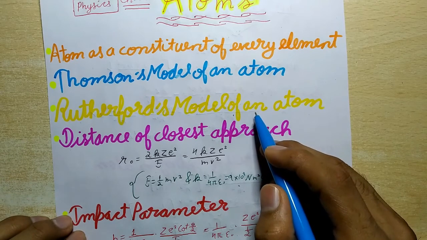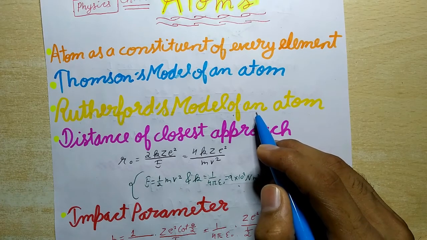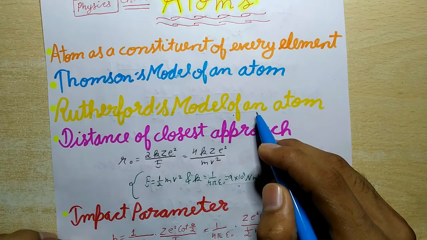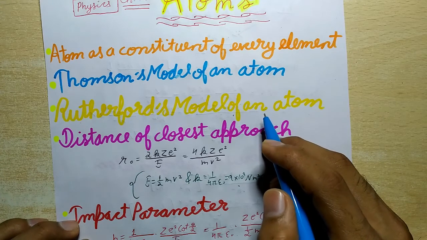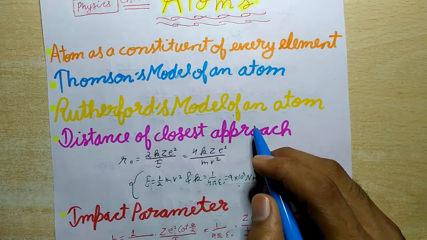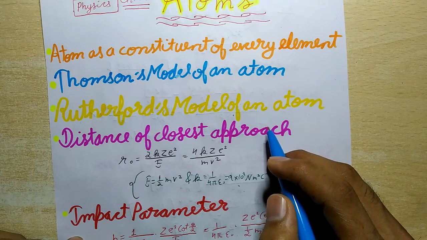Second, the nucleus occupies a very small space as compared to the size of the atom. Third, the nucleus is surrounded by a suitable number of electrons so that their total negative charge is equal to the charge on the nucleus, and the atom as a whole is electrically neutral. Fourth, the electrons revolve around the nucleus in various orbits just as planets revolve around the sun. The centripetal force required for their revolution is provided by the electrostatic attraction between the electrons and the nucleus.